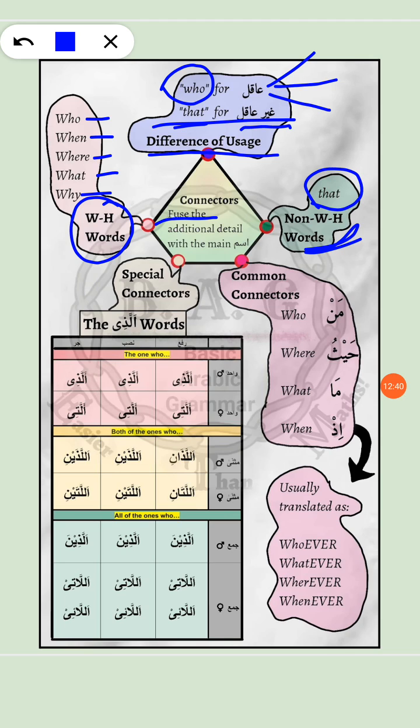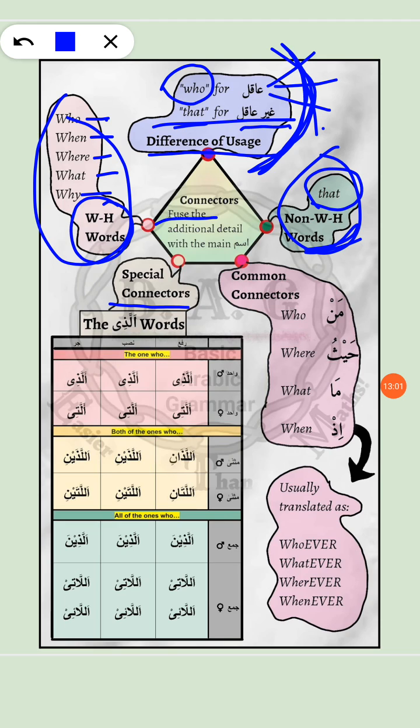Now, this was all about English, and this was like a bridge between English and Arabic regarding the usage, of course. Now, purely Arabic point. In Arabic, the connectors can be divided into two types. The special connectors. This is something that we have just covered. Al-lazi chart.